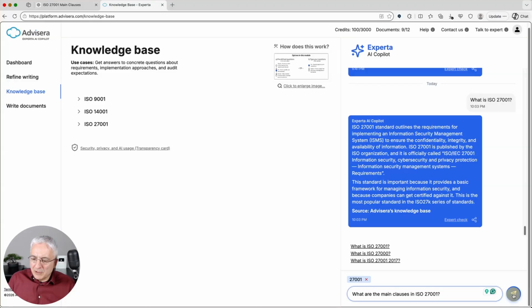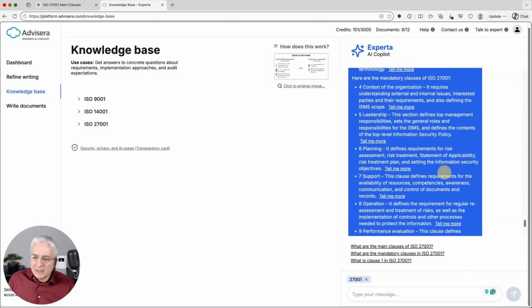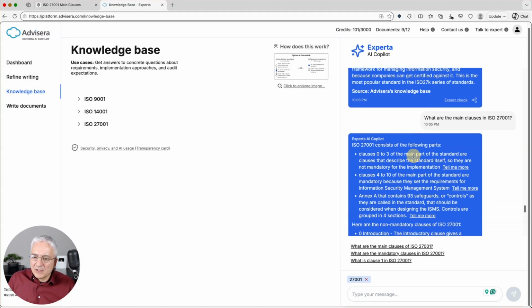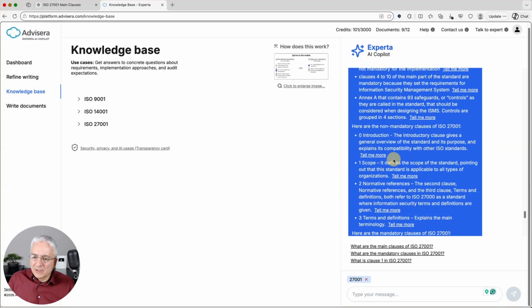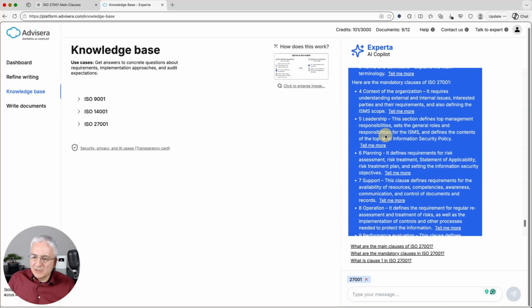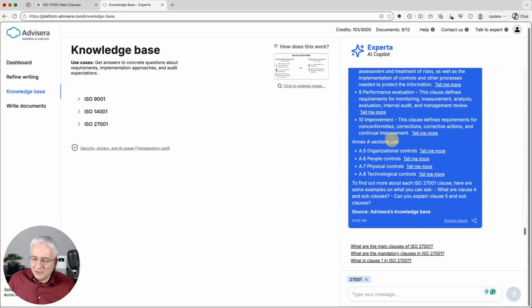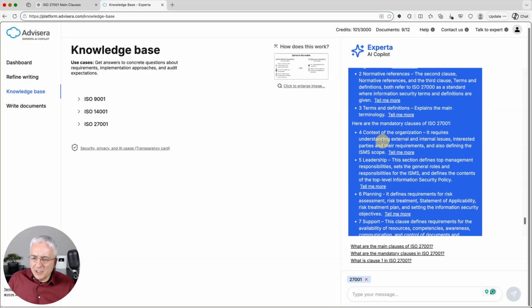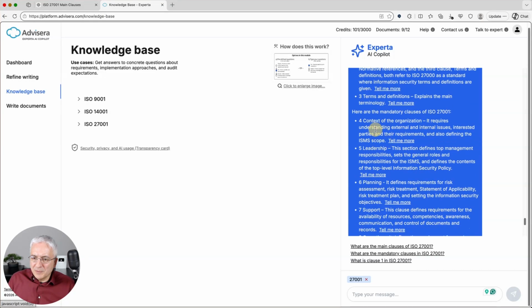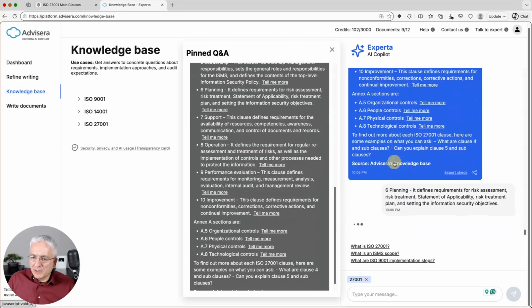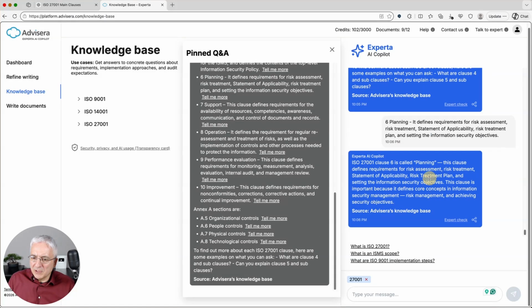So what are the main clauses in ISO 27001? Let's see what it answers. Yeah, the following parts: non-mandatory clauses, mandatory clauses, and so on. So it's basically all the same as these answers in ChatGPT. What is different here is that you can much more easily dig deeper. So if you're interested in the context of the organization, you simply click "tell me more," and it will give you more details about this clause.